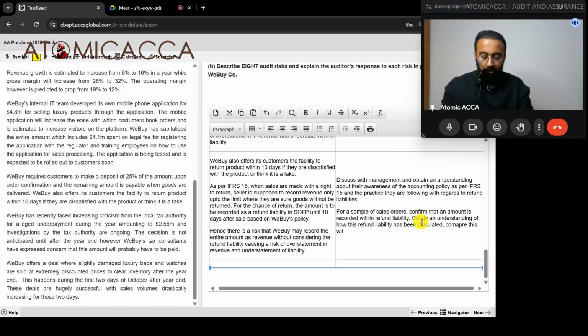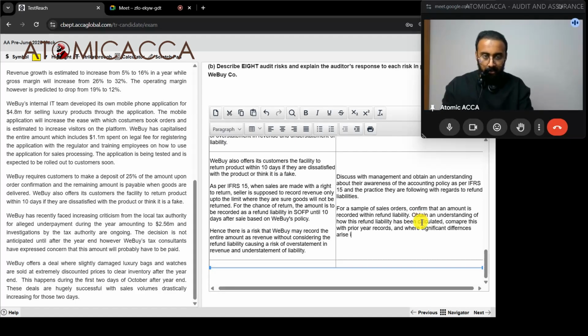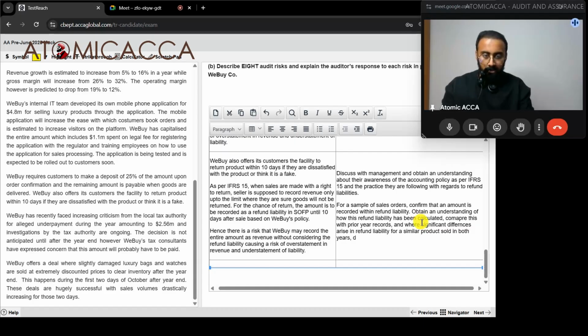Compare this with prior year records, and where significant differences arise in refund liability for a similar product sold in both years, discuss with management.